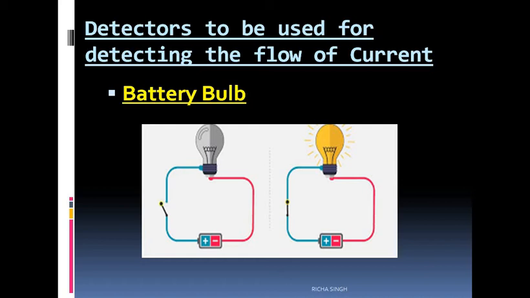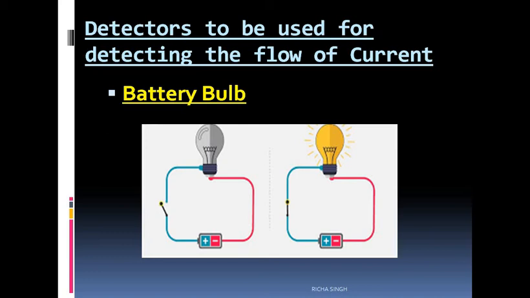Now what happens? The battery bulb starts to glow. You can see there are two diagrams. Here the circuit is incomplete because the switch is in off position. Here the circuit is complete, or closed, because the switch is in on position. Here the bulb is glowing and here the bulb is not glowing. So when a current is passing through the wire, the bulb glows.